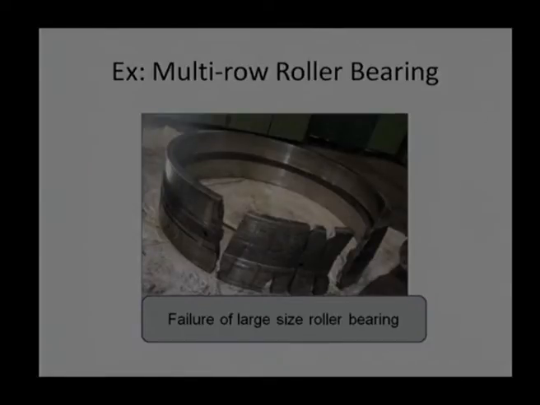That can be avoided if we go through a tribology course and understand the physics of tribopairs, and we can really avoid the failure of this big roller bearing, which costs a huge amount. It is not only the initial cost, but the stoppage of the cold rolling mill causes much more production loss. So, the overall loss is much higher compared to the bearing cost itself.